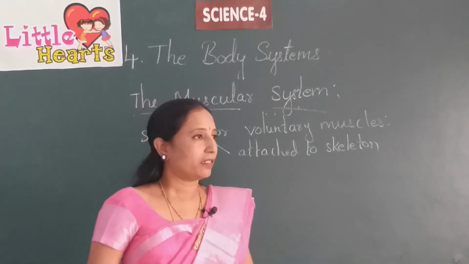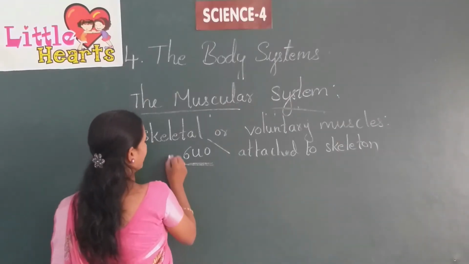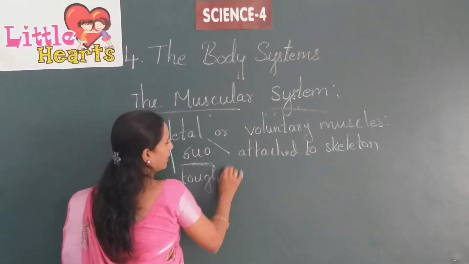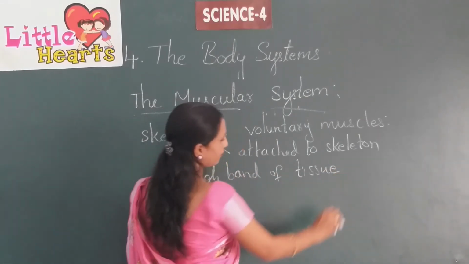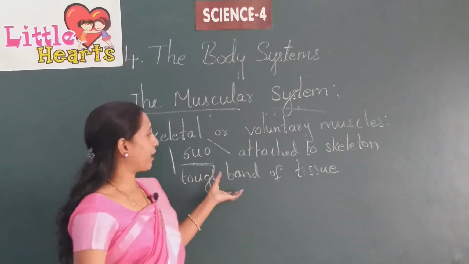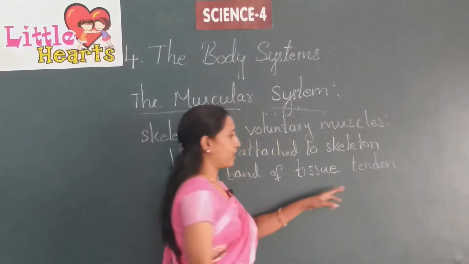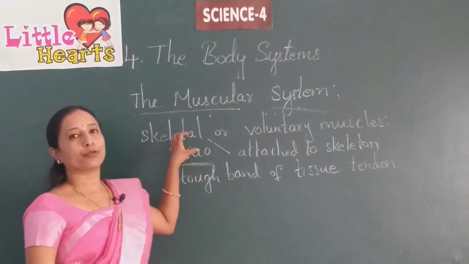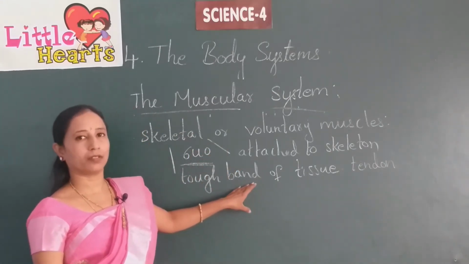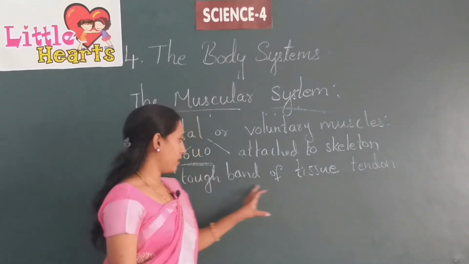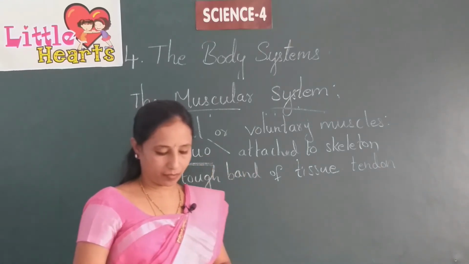These skeletal muscles are a tough band of tissues. The tough bands of tissue are called tendons. These tendons help these muscles attach to the skeletal system or the bone. Tendons are a tough band of tissue which helps join muscles to the skeleton or bones.